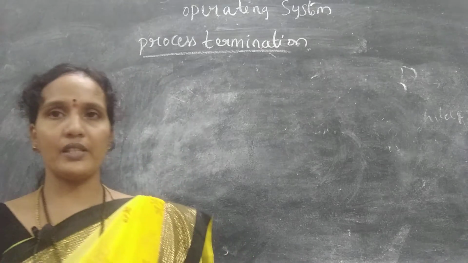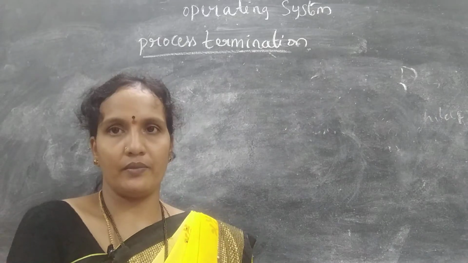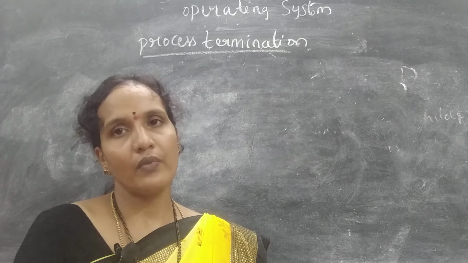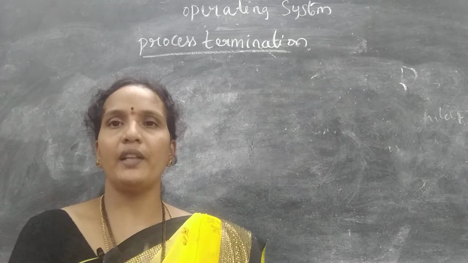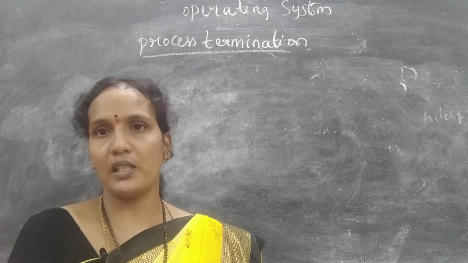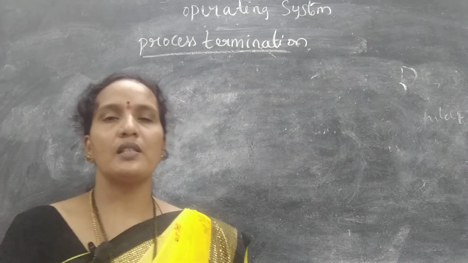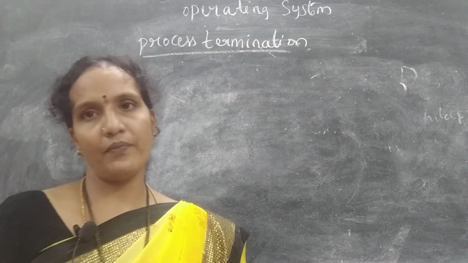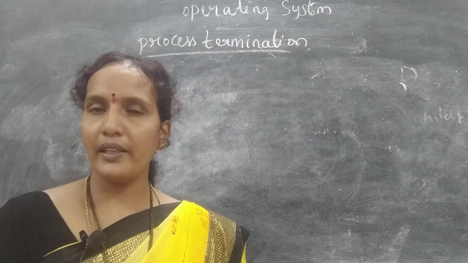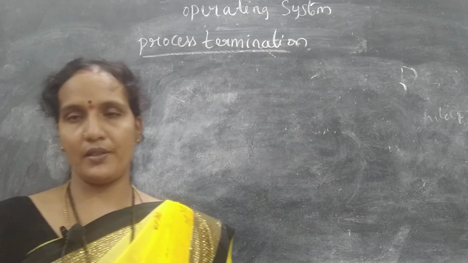Next, the third one is when the parent process itself wants to terminate. Automatically, the operating system won't allow the parent process to leave while the child processes are executing. So in that situation also, the child process is terminated abnormally, a forcibly abnormal condition. Clear, all of you? This is about operations on process.